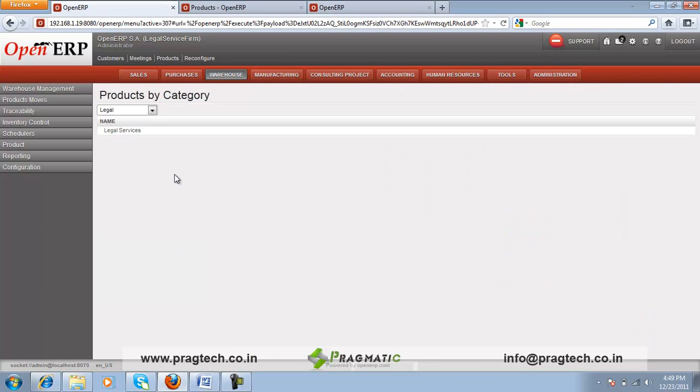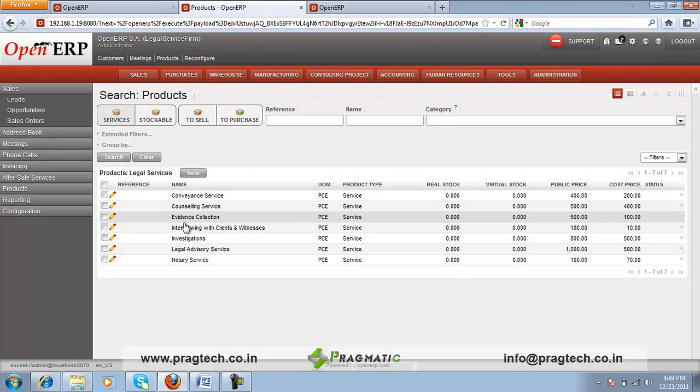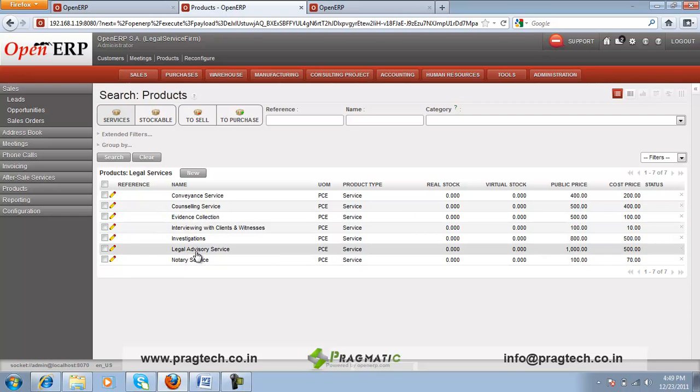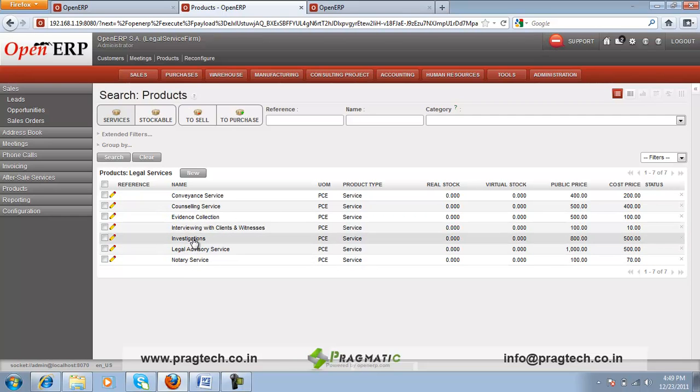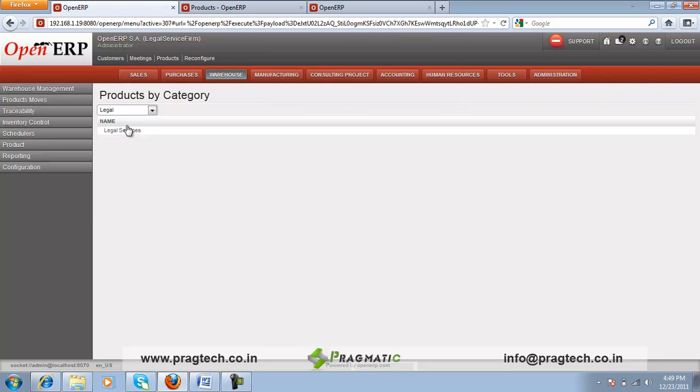As there are different services offered by consulting firms, you can categorize all your services. You can create a separate category for legal services, and under this legal service you can create a number of services like the conveyance service, counseling service, evidence collection, legal advisory service, notary service, investigations, interviewing with clients and witnesses. So in this way all these services are grouped into a legal service category. In this way n number of categories could be created depending on the requirement of the consulting firm.